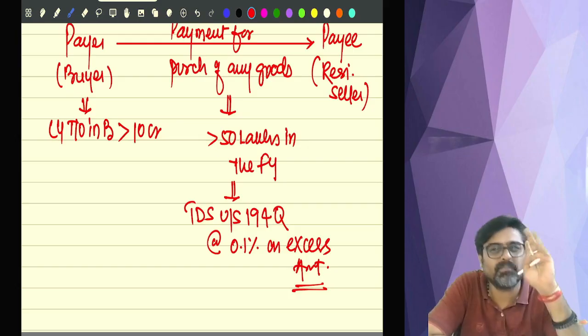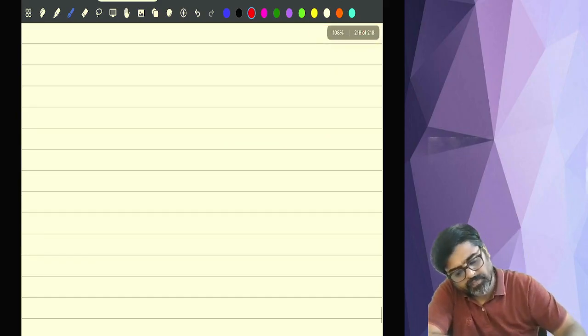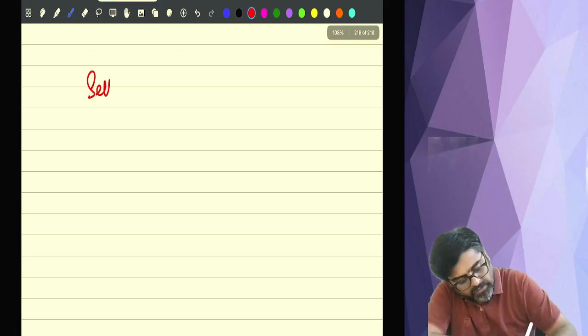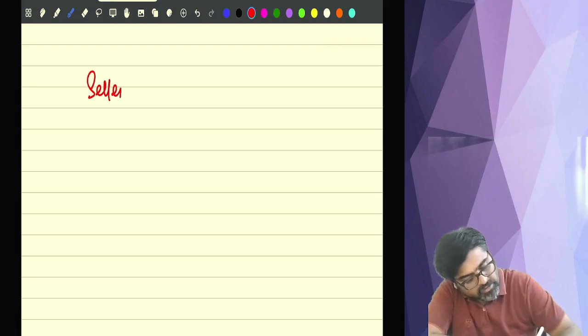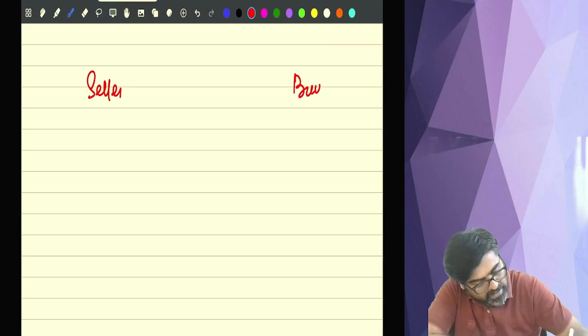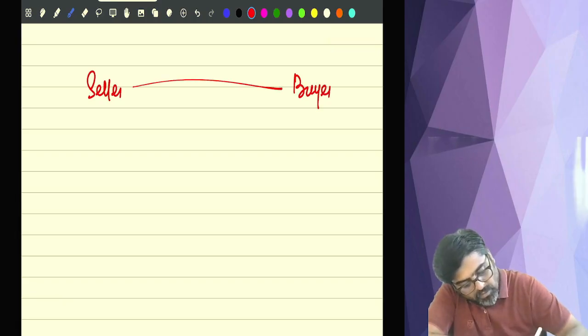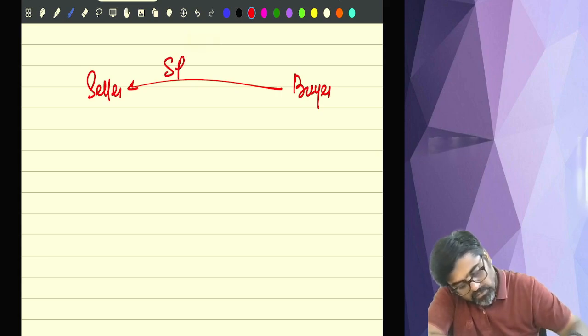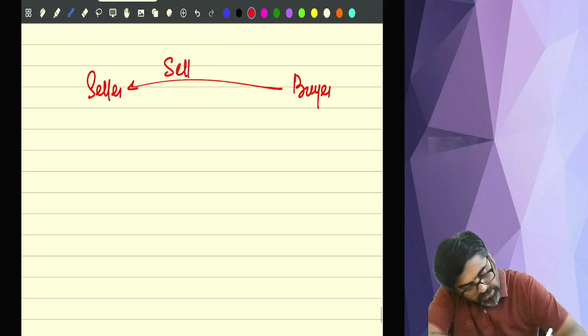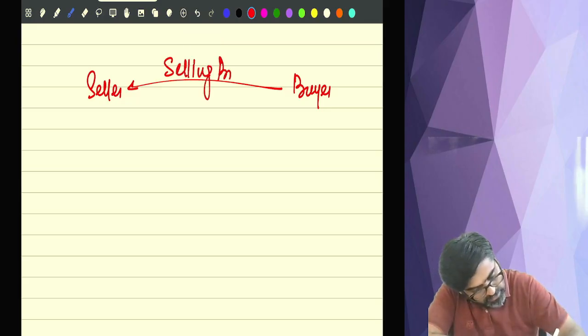Now, one simple, small thing I want to tell you. Let's see, he is a seller selling some goods to the buyer. Now what will the buyer do? The buyer will make the payment, the selling price.